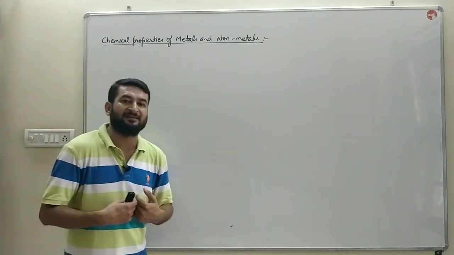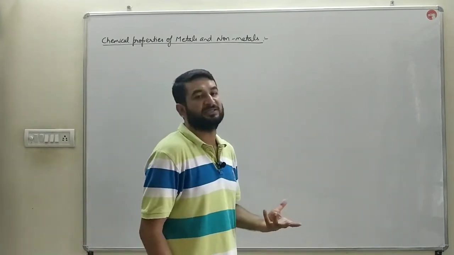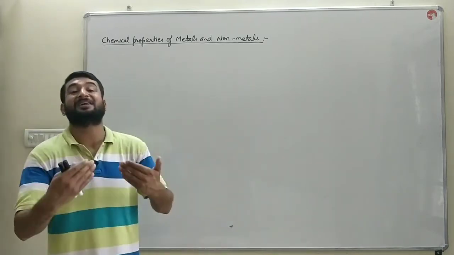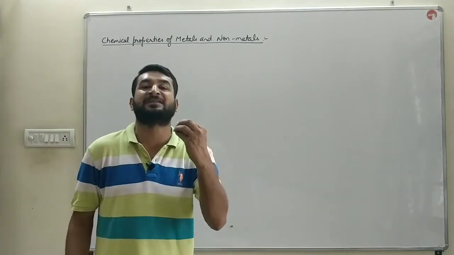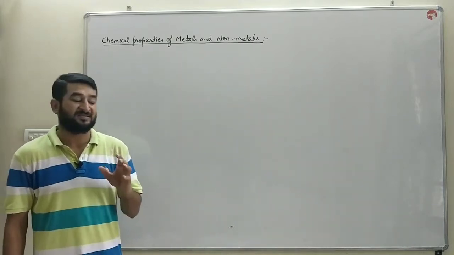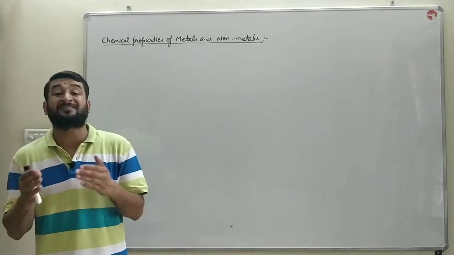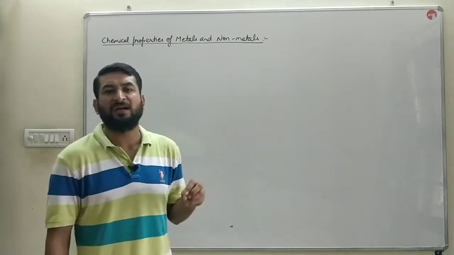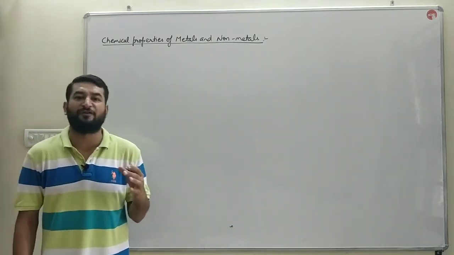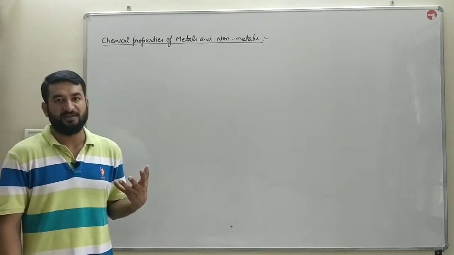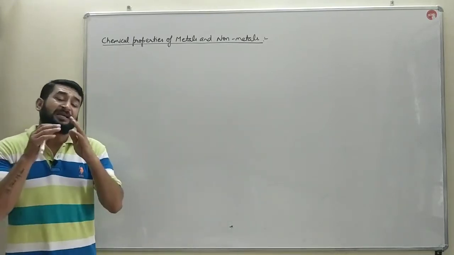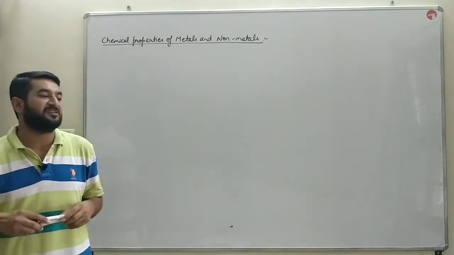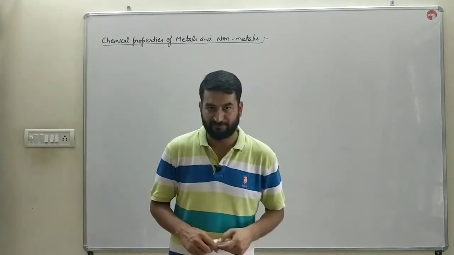The difference between non-metals and metals on the basis of their physical properties, like malleability. Metals are malleable, that is they can be converted into thin sheets, whereas non-metals are non-malleable. Next, ductility. Metals are ductile, that is they can be drawn into thin and long wires, whereas non-metals are brittle. They break down into powdered form, into smaller pieces, when they are hammered. Except sodium and potassium. Sodium and potassium are the two metals which are neither malleable nor ductile.